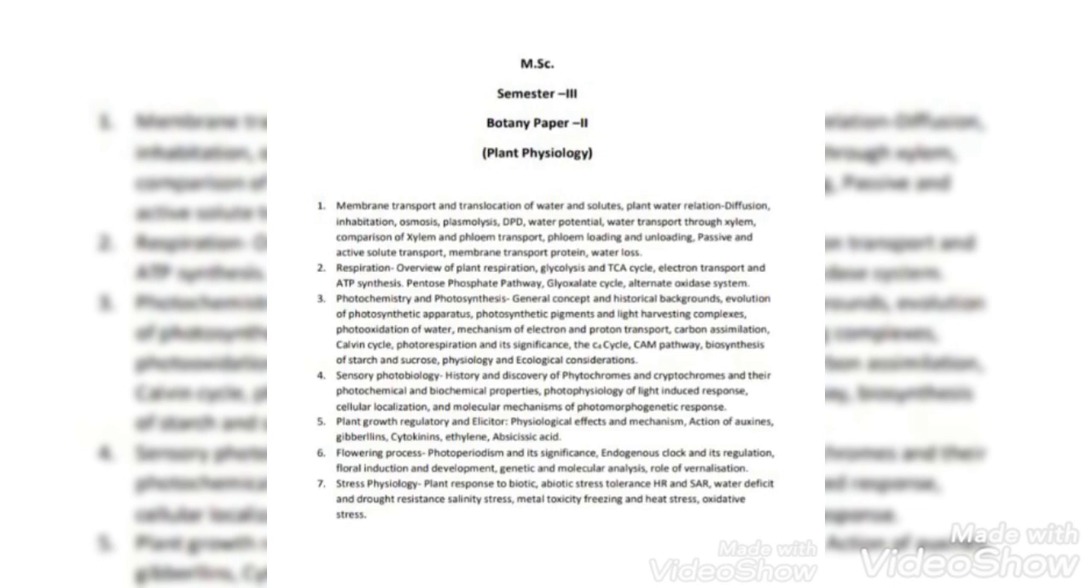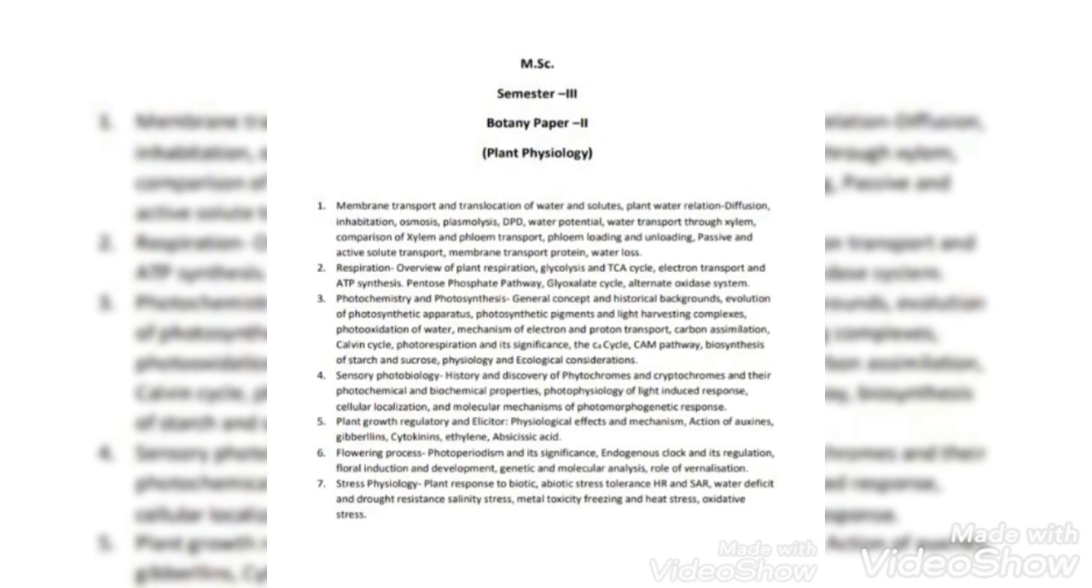General concept and historical background, evolution of photosynthetic apparatus, photosynthetic pigments and light harvesting complexes, photooxidation of water, mechanism of electron and proton transport and carbon assimilation, Calvin cycle, photorespiration and its significance, the C4 cycle, CAM pathway, biosynthesis of starch and sucrose, physiology and ecological consideration.